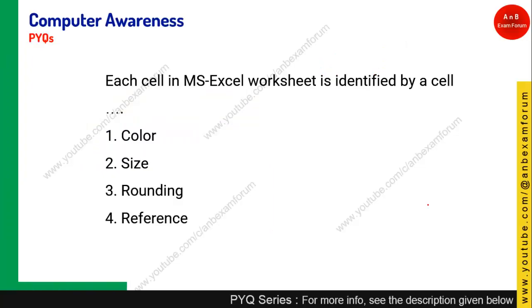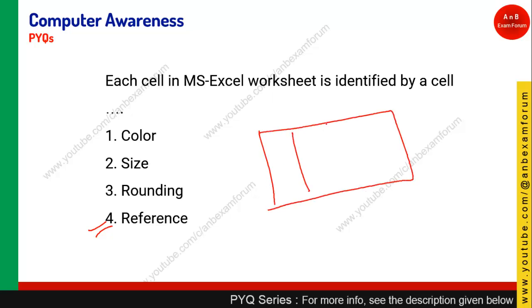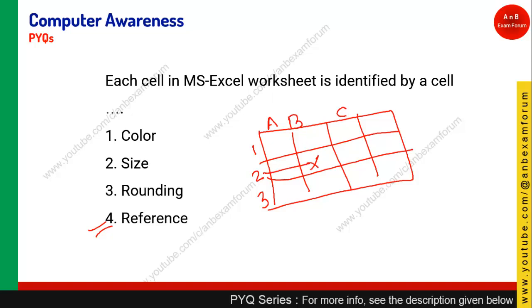The next question says each cell in the MS Excel worksheet is identified by a cell. These are the four options. It is the reference. Yes, what is the reference? You must have seen an Excel sheet where it has rows and columns. These are the rows, which are named alphabetically, and these are the columns. The intersection of a row and a column is the cell, which is identified by the reference. Suppose for this particular cell it is B2, B is the column, 2 is the row. So this is called reference.